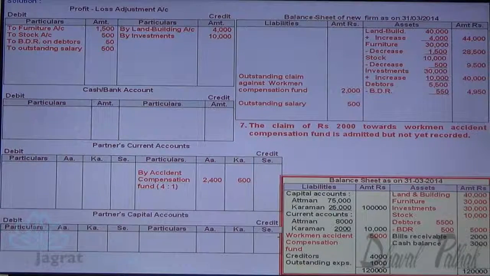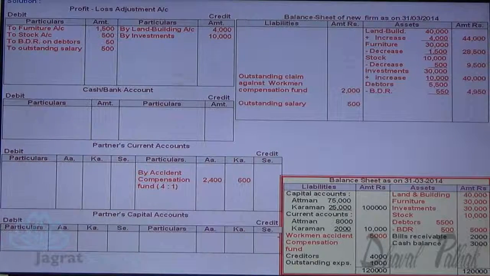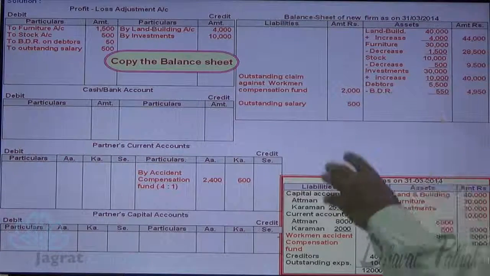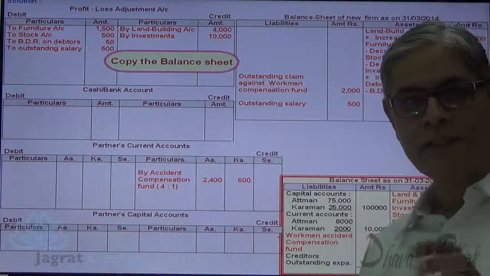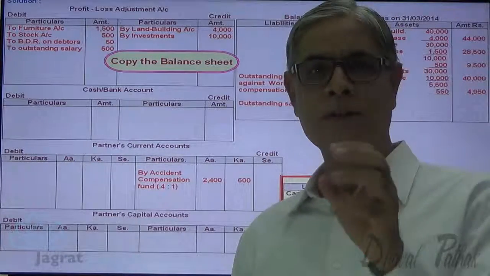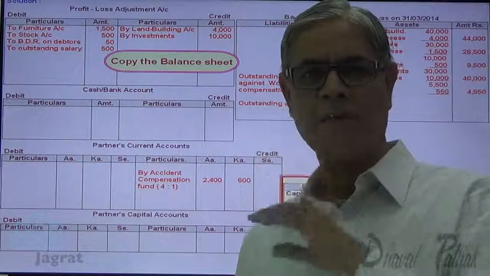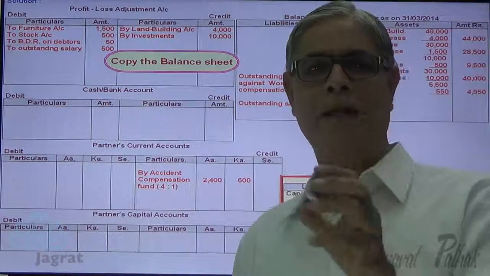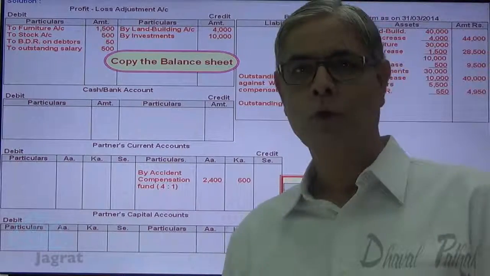Now this adjustment is over. Next, copy the balance sheet, meaning consider the remaining details in the balance sheet, those assets and liabilities which have not been revalued, and consider the capital balances and cash balance. Look at it.